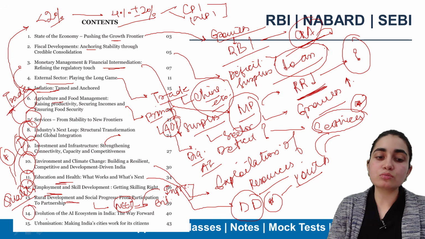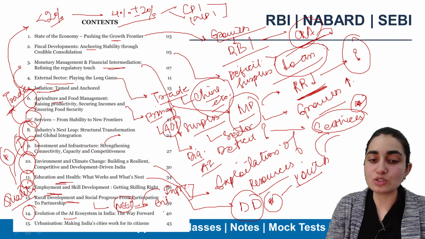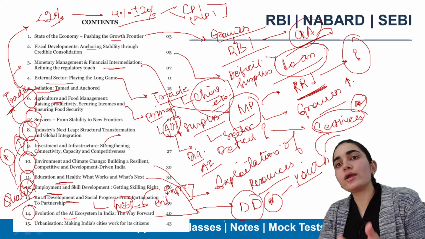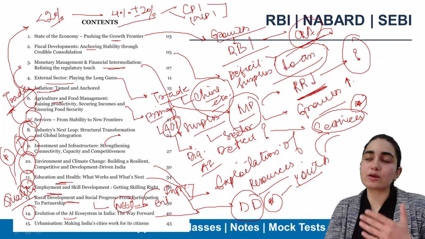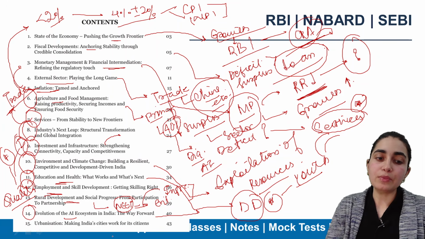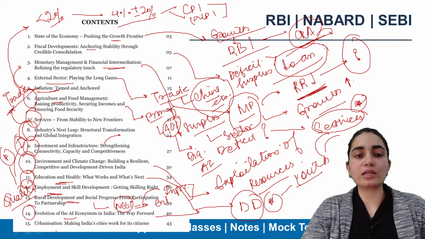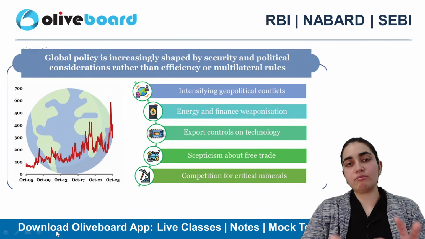Evolution of the AI ecosystem is also part of it. We are going to analyze what the status of AI has been. Is it helping people? What are going to be its after effects, its impact as well? Urbanization is a very important part of it. So these are the highlighted topics here. You can clearly see 15 highlighted topics have been mentioned.